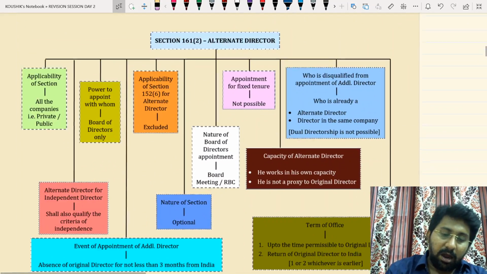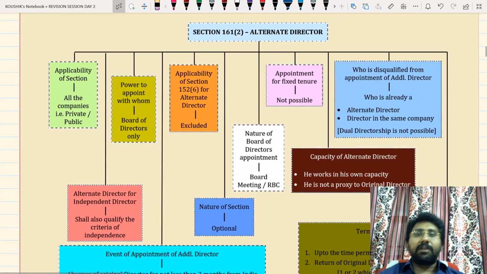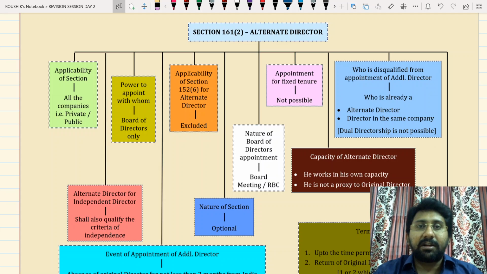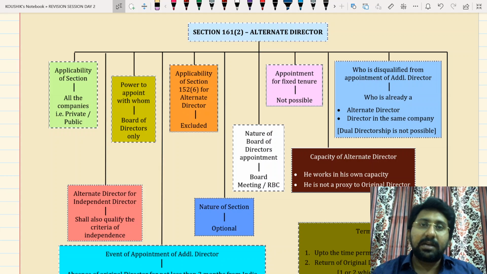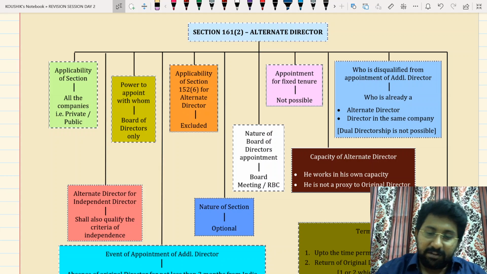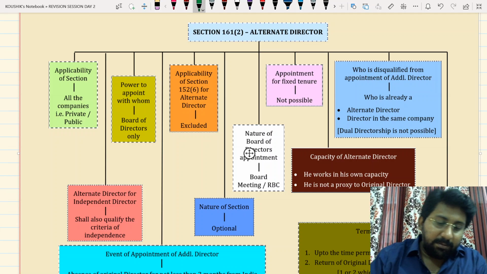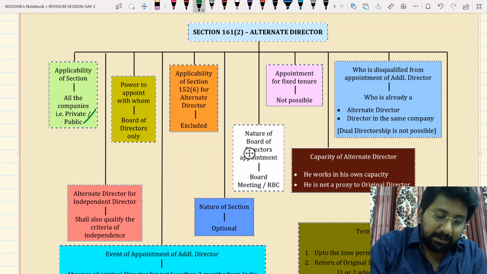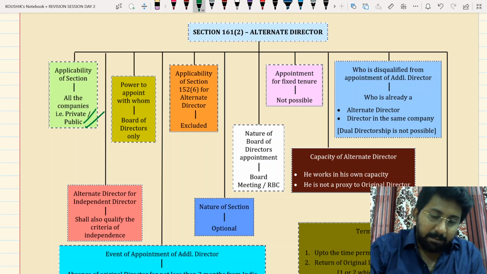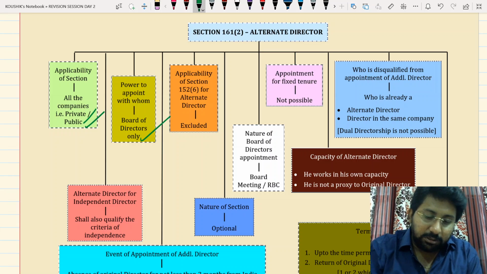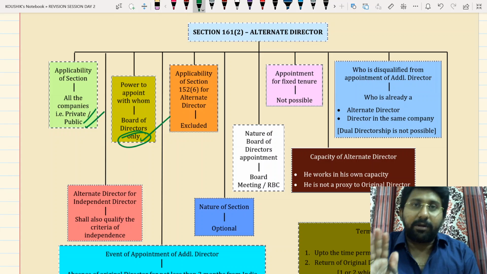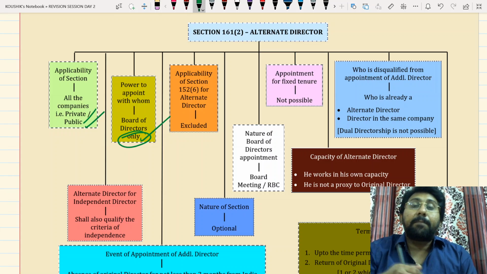Next issue, alternate director. So now we completed one directorship, the additional director. Next issue will be the alternate director. Applicability of the section: the section applies to all companies, whether public or private. Next one, power to appoint, with whom? Board of directors only. Board can only appoint.